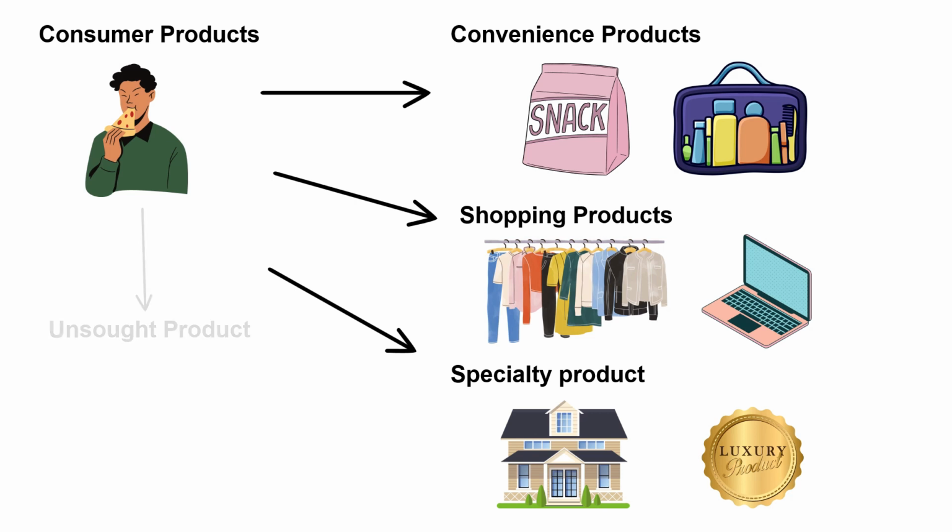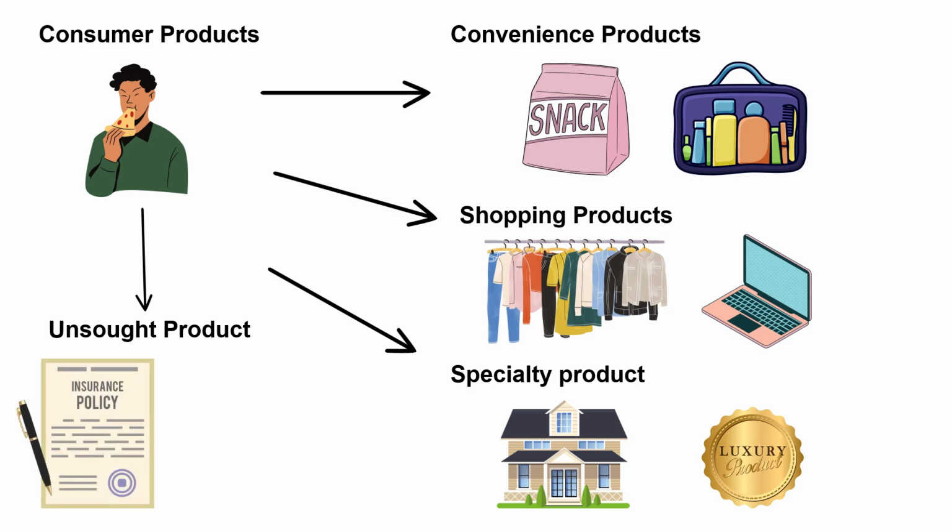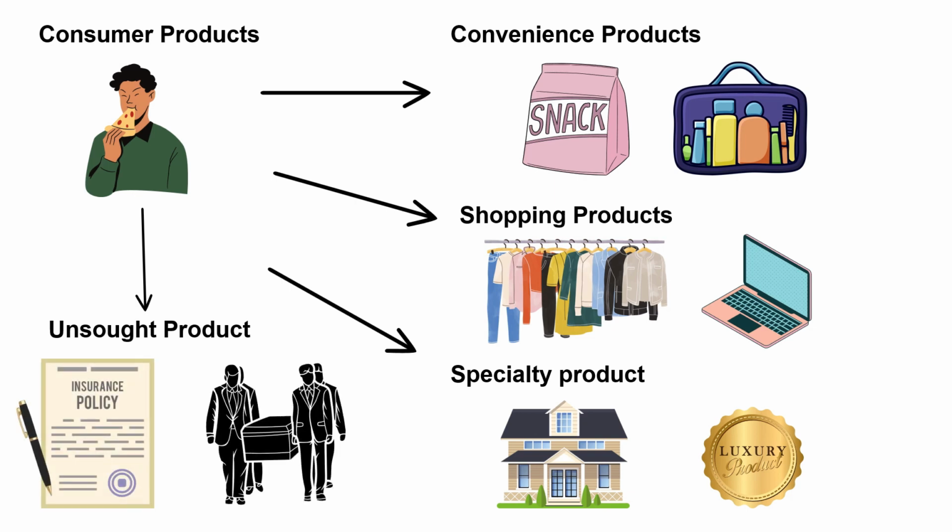And fourth is unsought products. These are products that consumers don't normally buy. Examples are insurance and funeral service. The second product classification is industrial product.